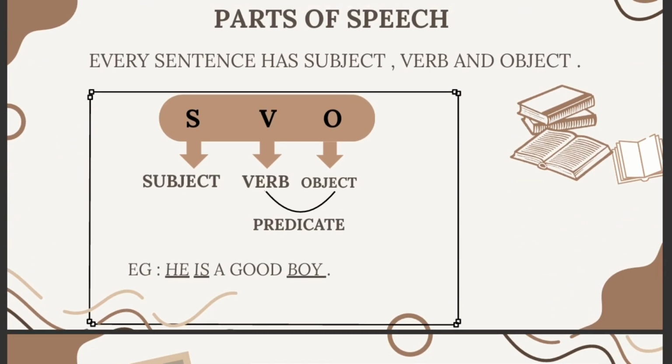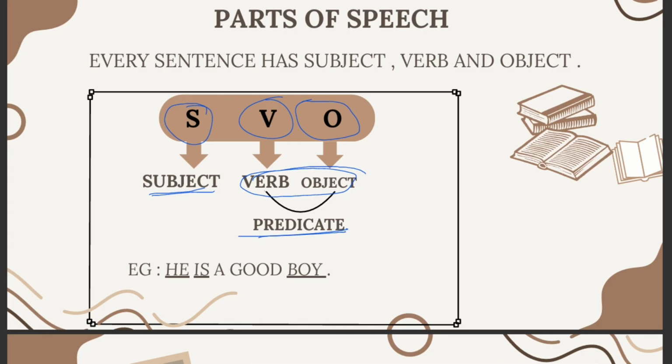We all know, when we started learning about how a sentence is basically formed, we have always been told that every sentence has a subject, a verb, and an object. A subject is something which comes individually, whereas a verb and an object together are called a predicate.